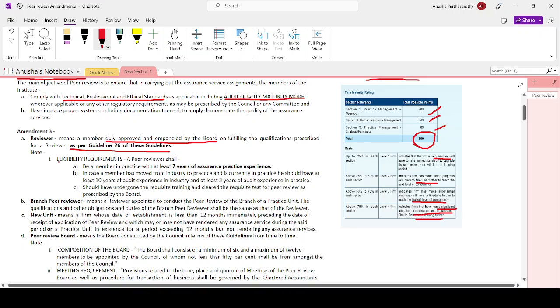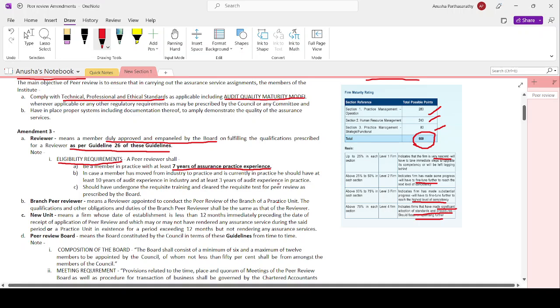Now, what is the eligibility requirement? There is again a new point here. A peer reviewer shall be a member in practice with at least 7 years of assurance practice experience. Earlier it was audit experience. Now it is member in practice with at least 7 years of assurance practice experience. Assurance is a broader term as compared to audit.